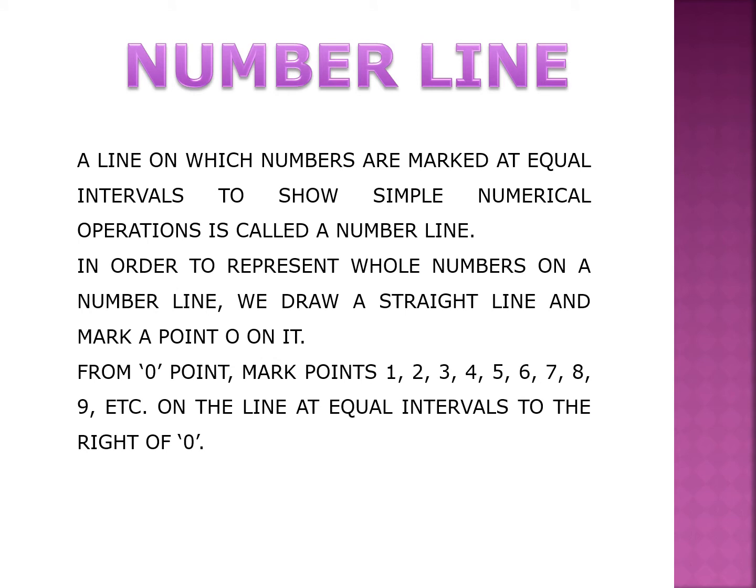Now the next topic is number line. What is a number line? A line on which numbers are marked at equal intervals to show simple numerical operations is called a number line. In order to represent whole numbers on a number line, first we draw a straight line and mark a point 0 on it. From the point 0, mark points 1, 2, 3, 4, etc. on the line at equal intervals to the right side of 0. You can see the given figure of the number line.